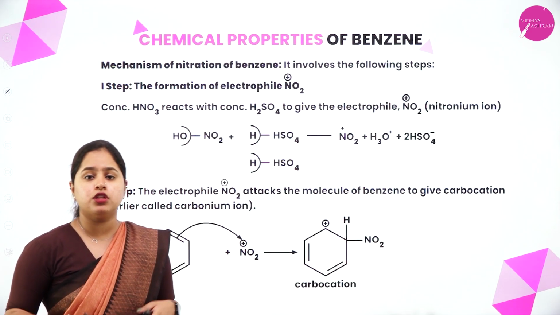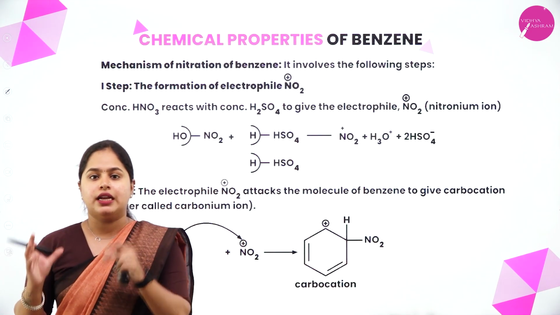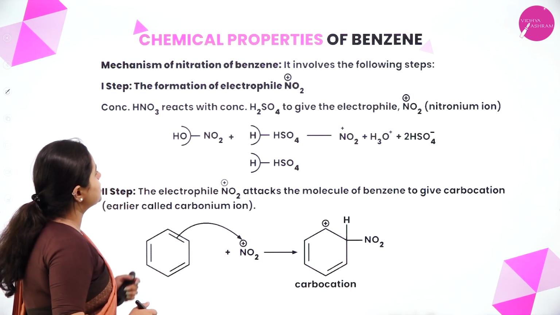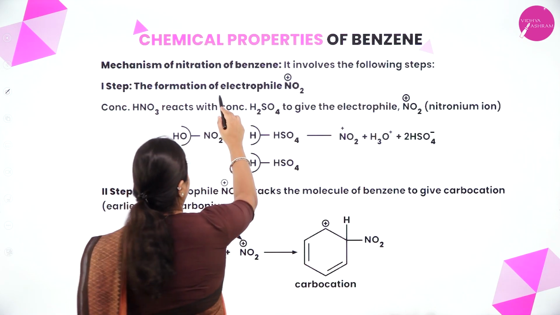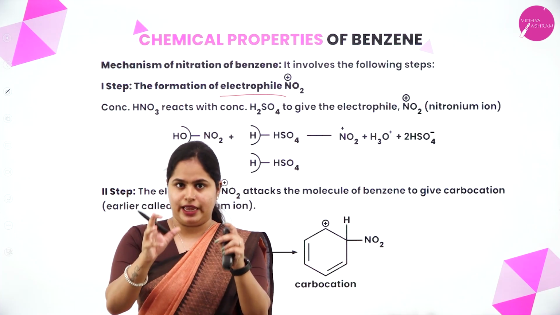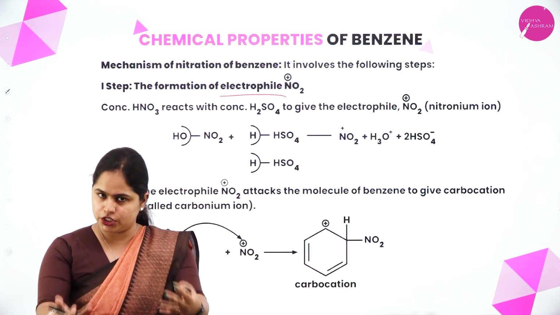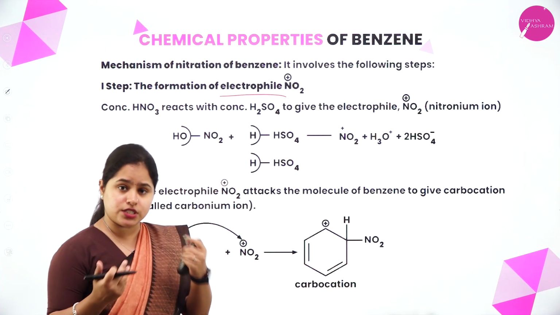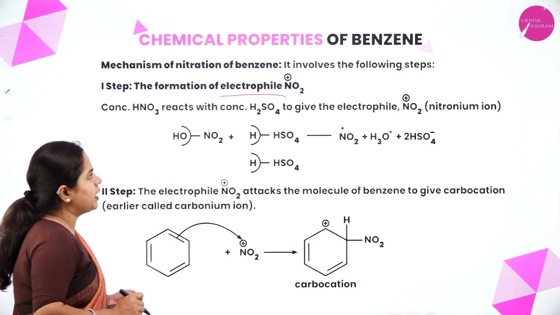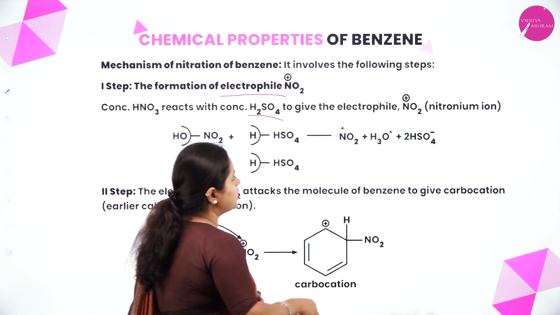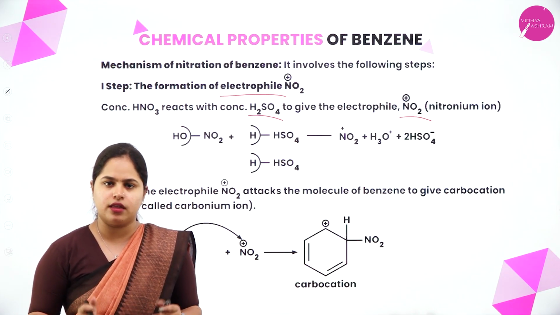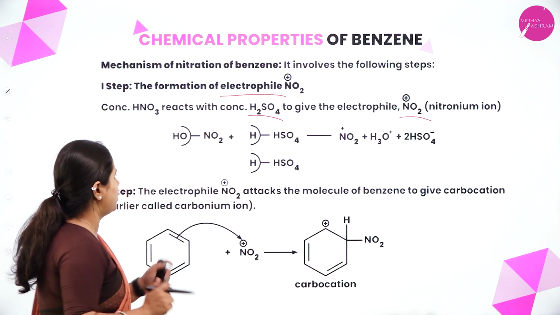So now we are going to study the mechanism. How is this reaction exactly happening? The mechanism of this reaction, let's understand. So the first step is the formation of the electrophile. As we are studying electrophilic substitution reactions, we need an electrophile, right? In this case, the electrophile we need is NO2 plus. Concentrated nitric acid reacts with concentrated sulfuric acid to give the electrophile NO2 plus. So from the nitrating mixture we are going to get the NO2 plus, our electrophile.